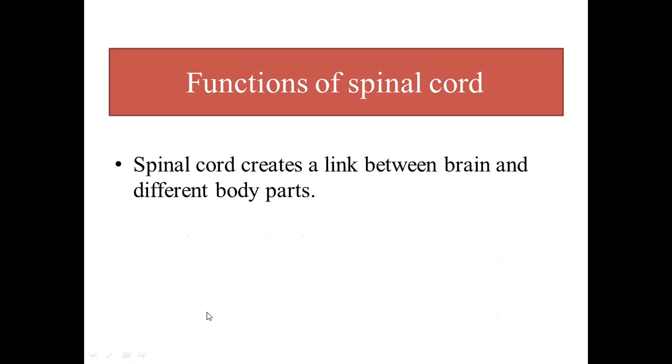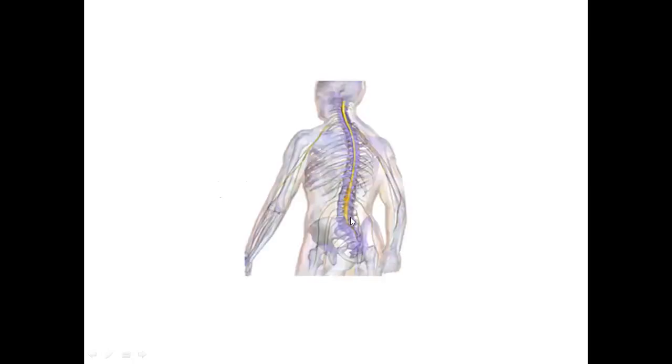So functions of spinal cord. We have discussed the structure of the spinal cord. Now we'll talk about the function of spinal cord. Spinal cord performs two main functions. Number one, spinal cord creates a link between brain and different body parts. How is spinal cord creating a link between brain and different body parts? This figure is here to make this concept clear, that how spinal cord is forming a link or connection between the brain and the body parts.